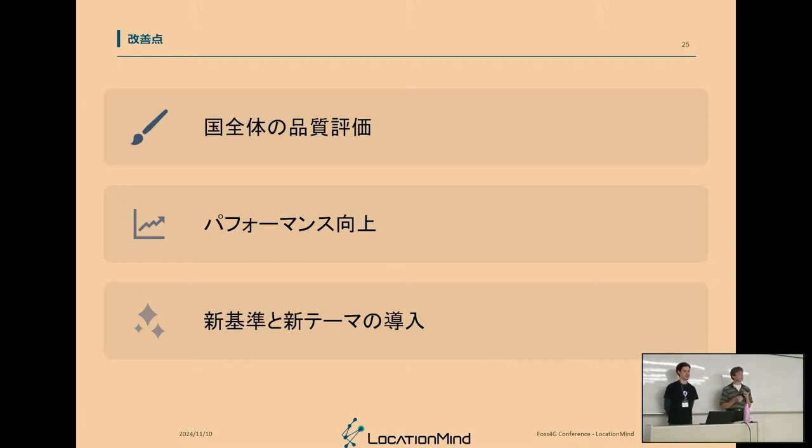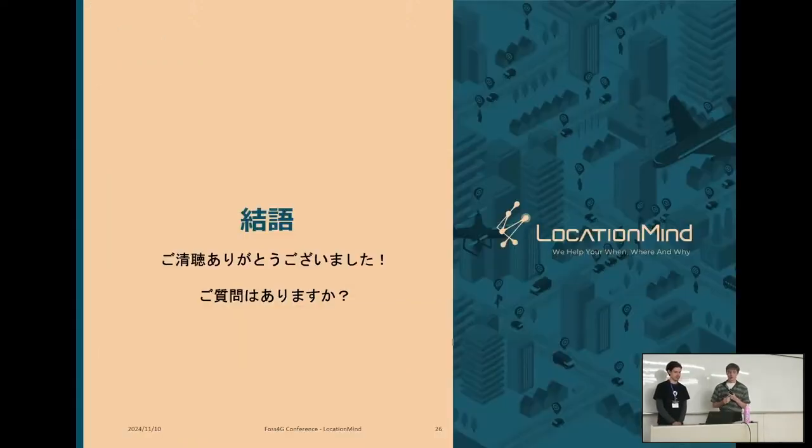Also, the performance could be improved, especially loading the layers or calculating the different criteria in the backend process. And as I mentioned before, adding new criteria or new themes would be a really good idea to help using the tool as much as possible. We hope that you enjoyed this presentation, and that you will use the tool.